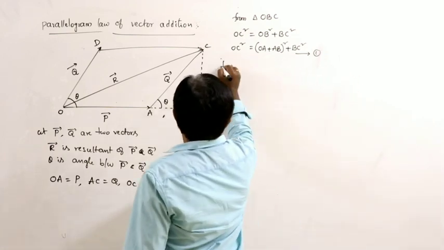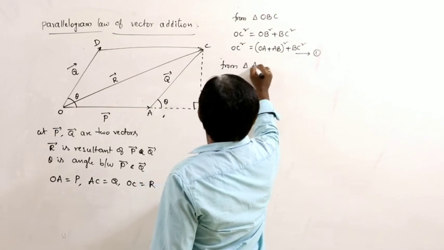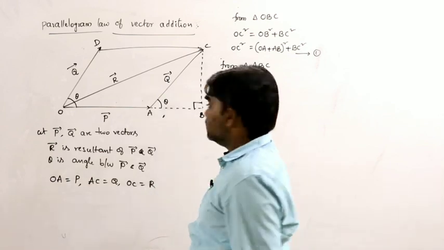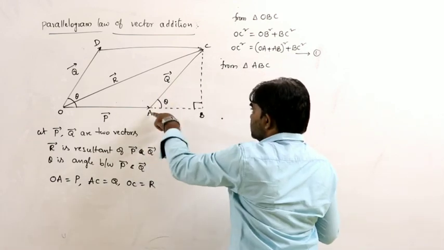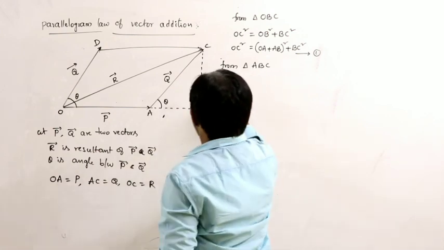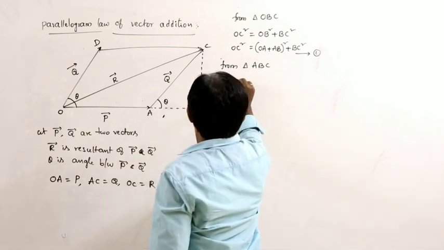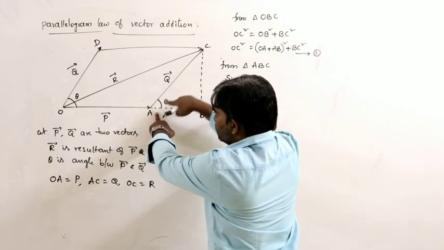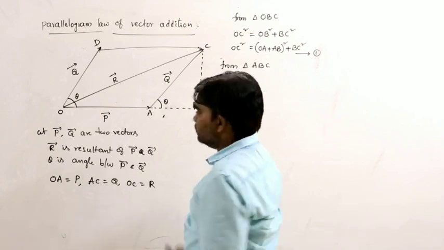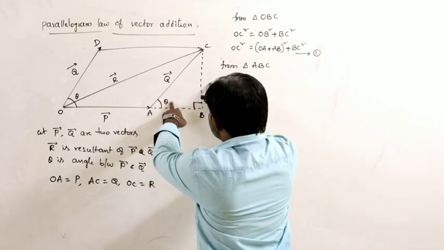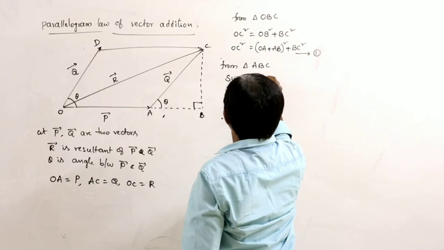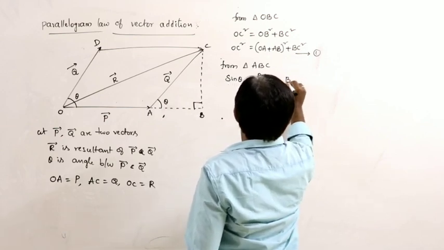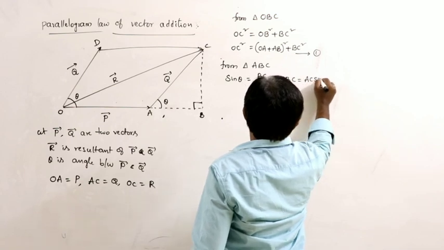Next again, from triangle ABC, this is also a right angle triangle. In this I am writing the sin theta and cos theta values. Sin theta is opposite side by hypotenuse, so that is BC by AC. So BC can be written as AC sin theta.